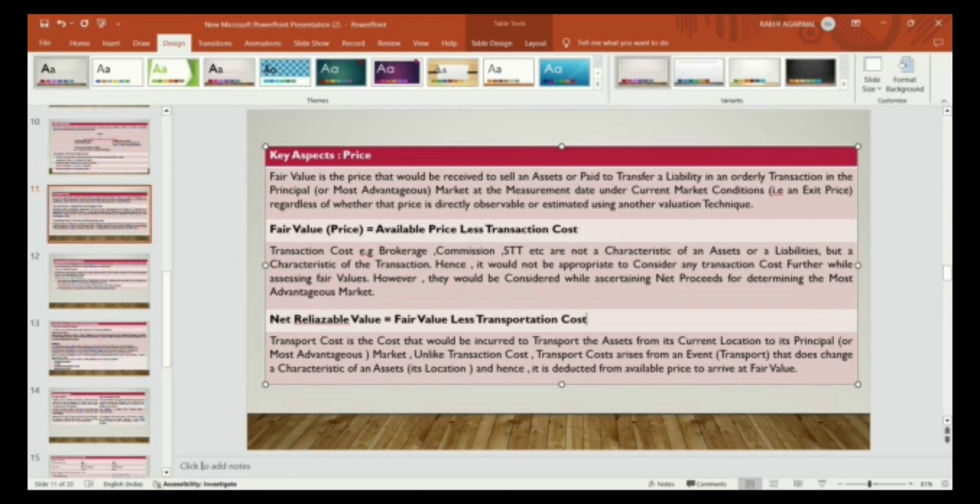Unlike transaction cost, transportation cost arises from an event that does change the characteristics of the asset, its location, and hence it is deducted from the available price to arrive at fair value. So in order to arrive at a fair value, these costs are separated from the actual price. This is the key aspect of the price.